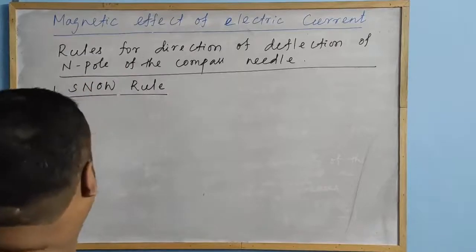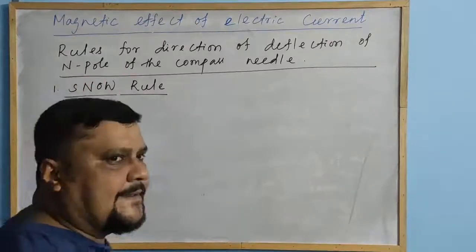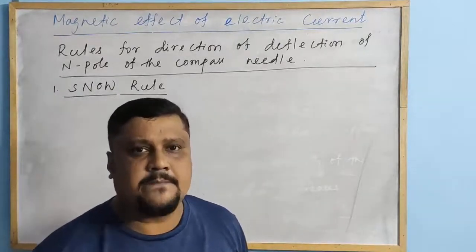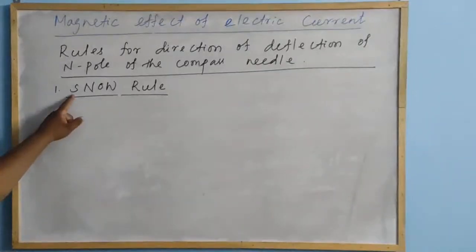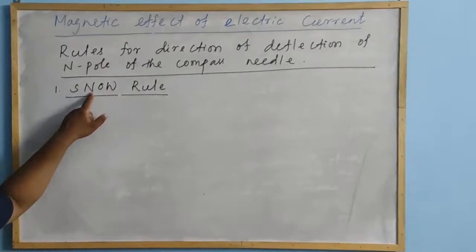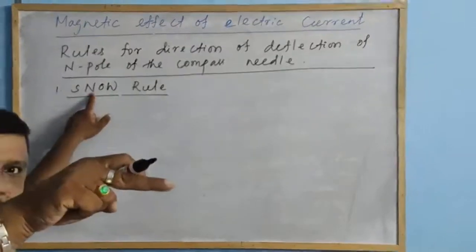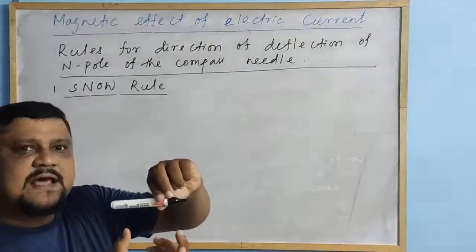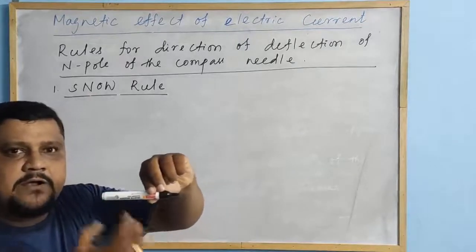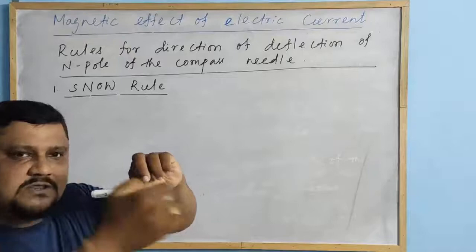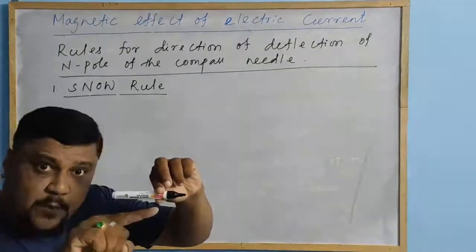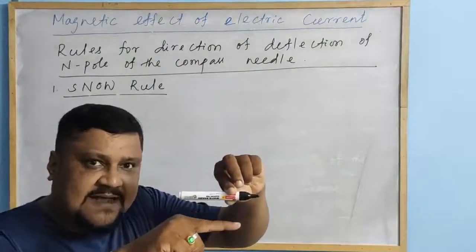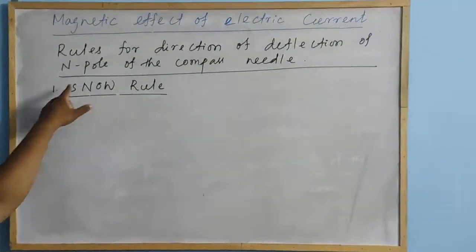The rule says that when the current in the conductor flows from south to north direction, placed over the compass needle, because the compass needle is placed below the current carrying conductor, the north pole of the compass needle deflects towards west.